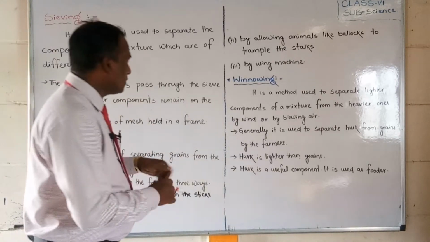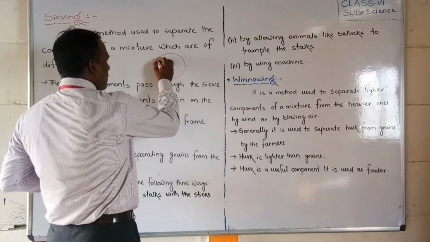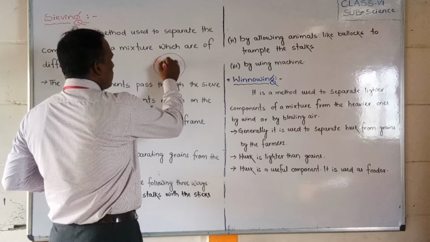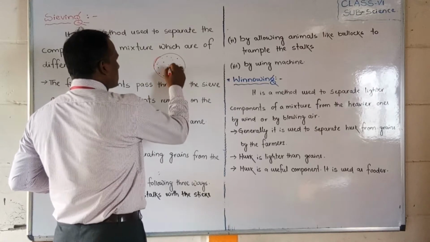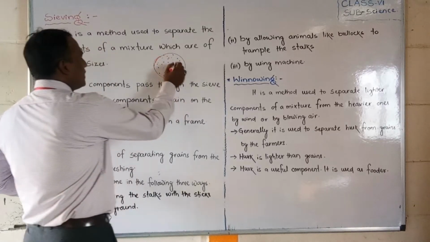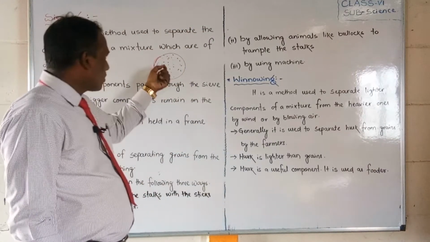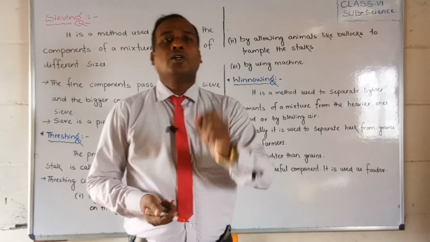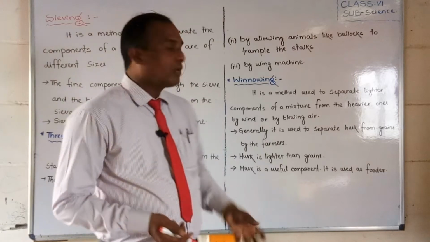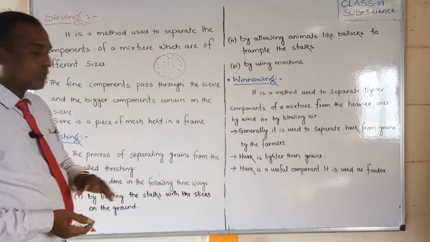Suppose like I am showing, students, there is a round type of sieve with some holes like this. There are so many holes, the same types of holes. Through those holes, all the same kinds of particles will come down, and the different particles will stay on the sieve.